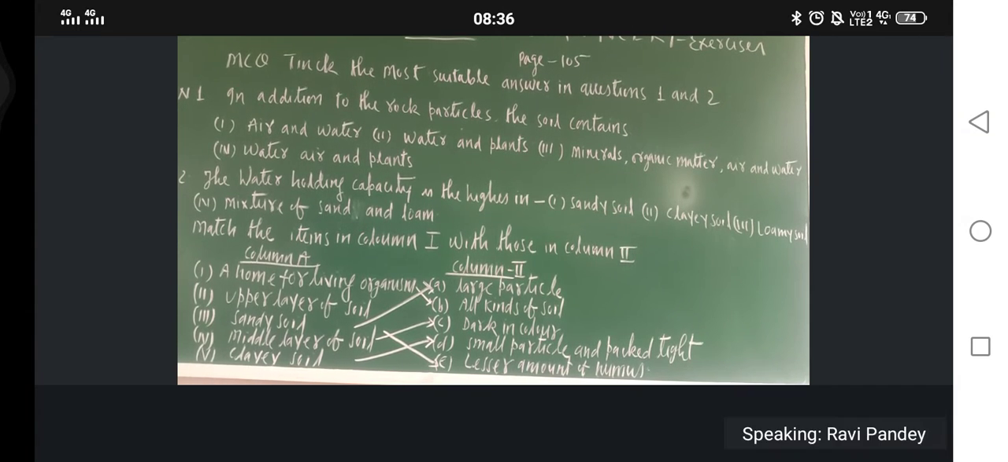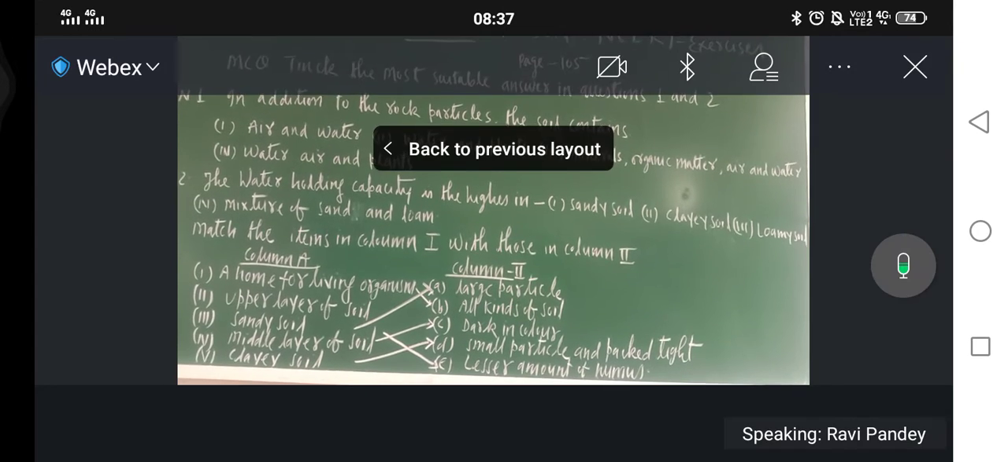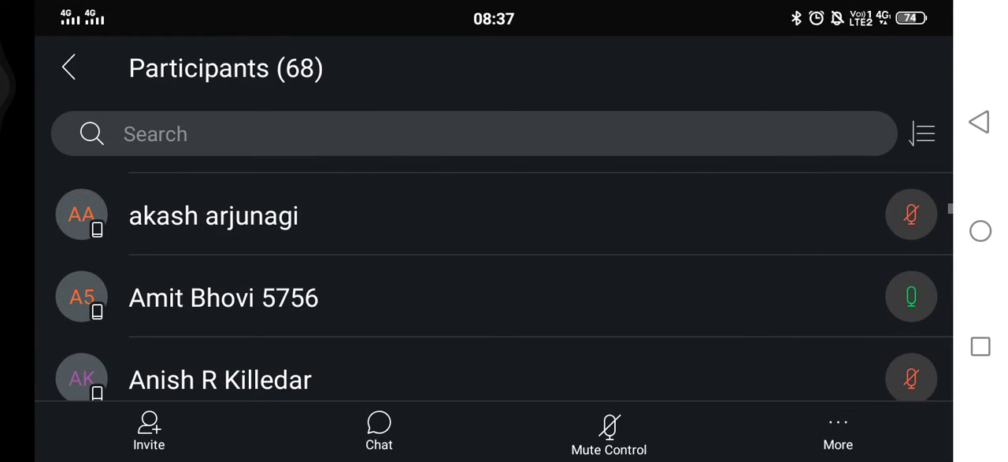Okay, just see. Start now. Page number 105, NCERT, Chapter number 9, NCERT exercises. Now mute everyone. I am muting.